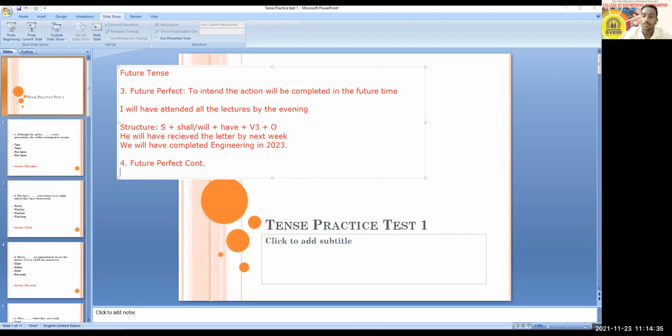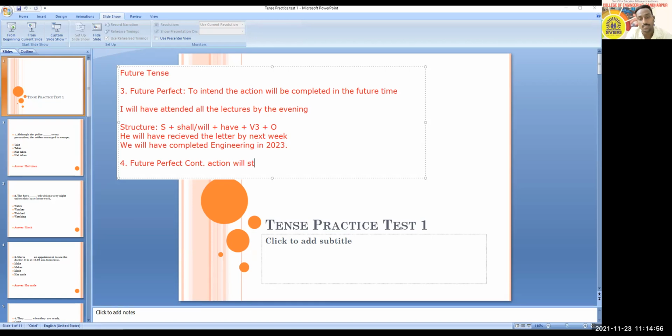Okay. So now just think about its use. Future perfect is used to describe actions which are completed in the future. But in case of future perfect continuous tense, what will happen?